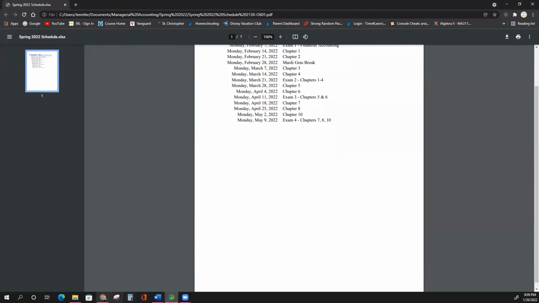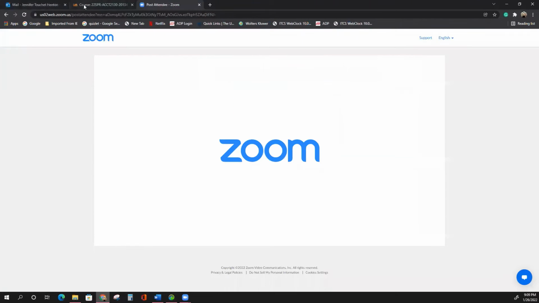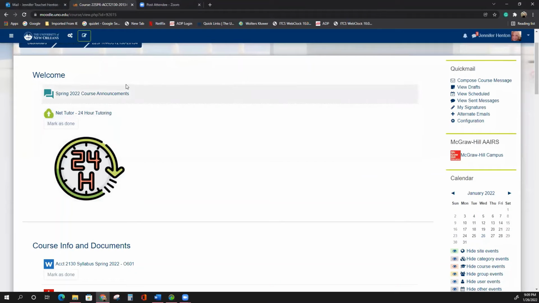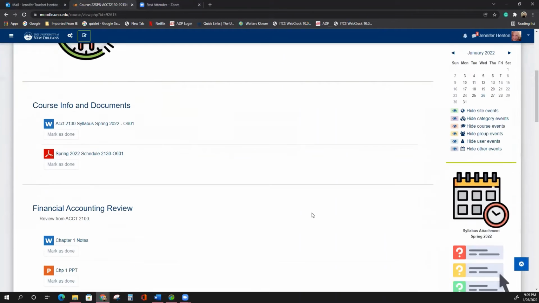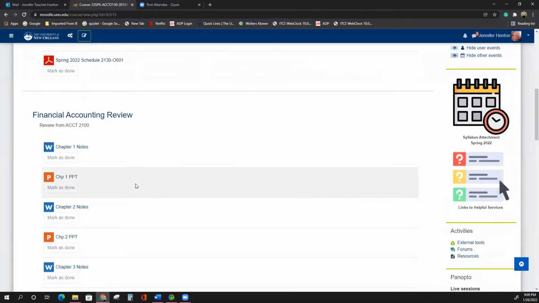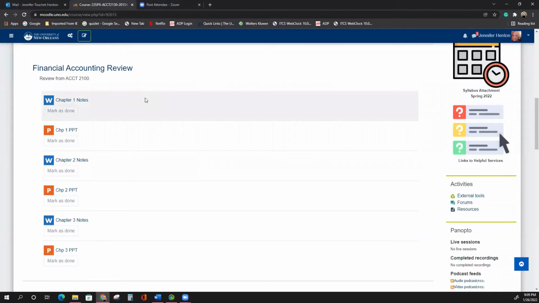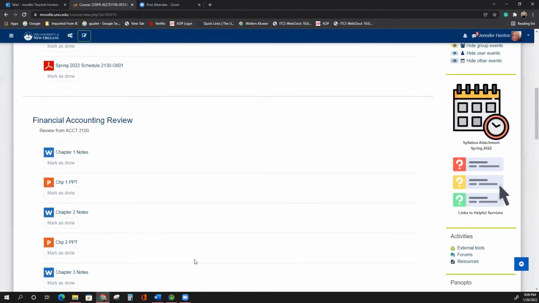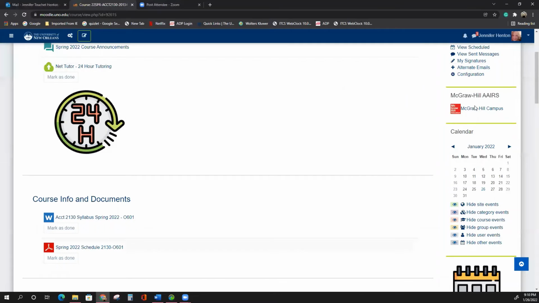Okay, so let's go to Moodle. And on Moodle for your class, you will see some information here. I have the syllabus and the schedule on Moodle. Below that has financial accounting. Because we're not doing that class on Connect, you won't have access to the notes of the PowerPoint. So I went ahead and put them in here. If you want to read through those notes, look at the PowerPoints to help refresh or help with any of the homework assignments, those are here on Moodle.